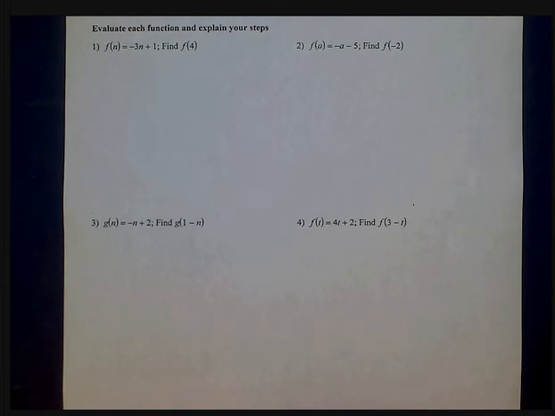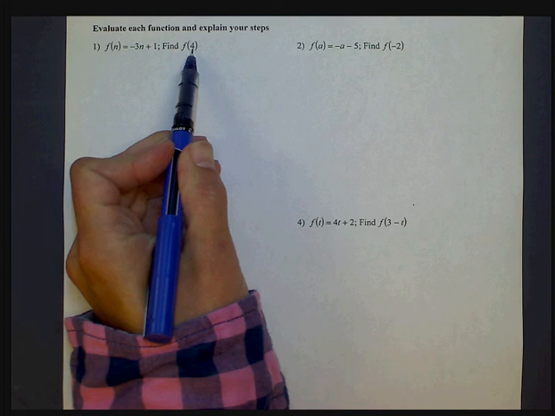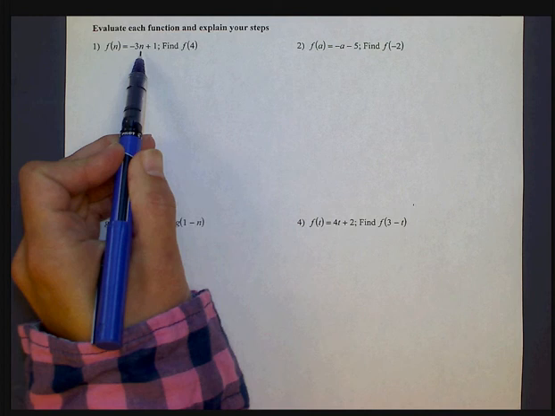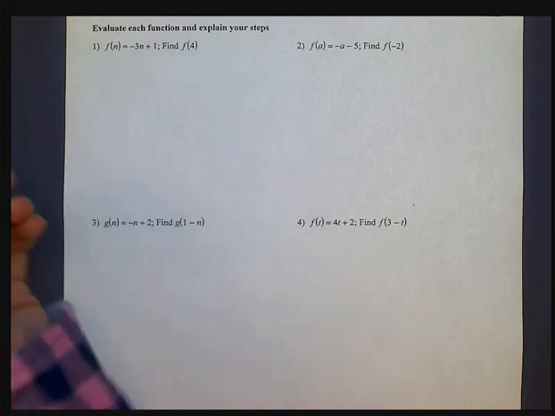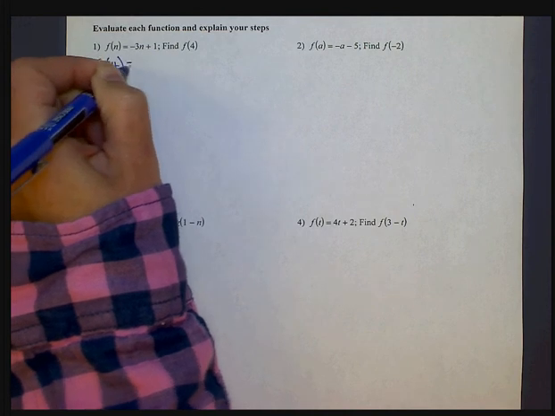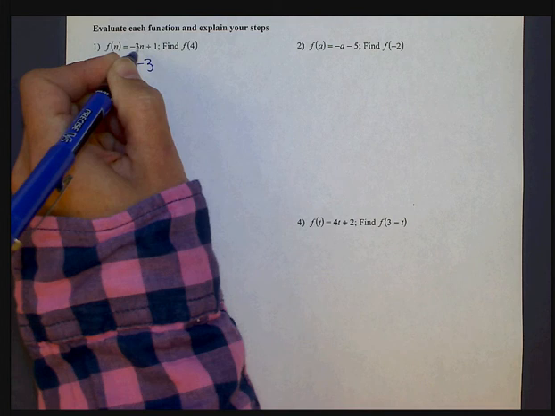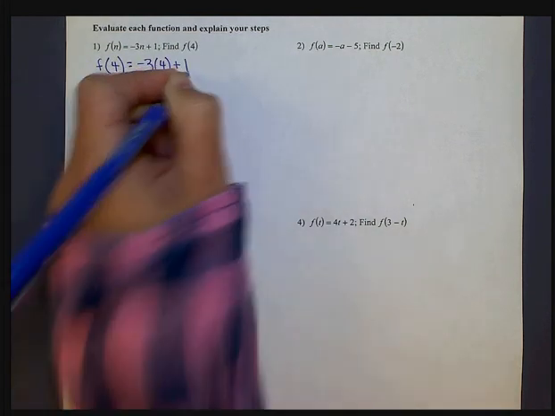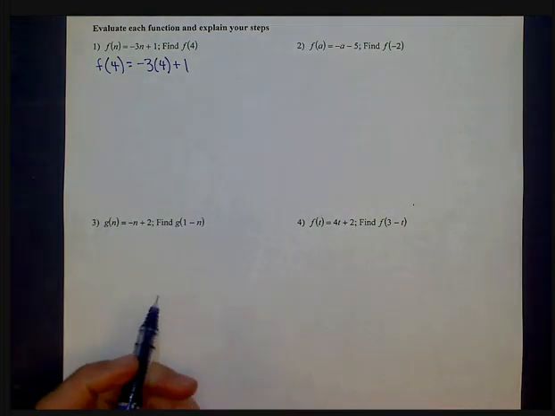In this video, we are going to review how to evaluate a function. Number 1 says f of n equals negative 3n plus 1, and they want us to find f of 4. So because they replaced n with 4 in our function notation, then we're going to replace n with 4 in our equation. So to complete this evaluation, we will say f of 4 equals negative 3, and instead of n, we'll place our 4 in parentheses and keep our plus 1 from the original function.